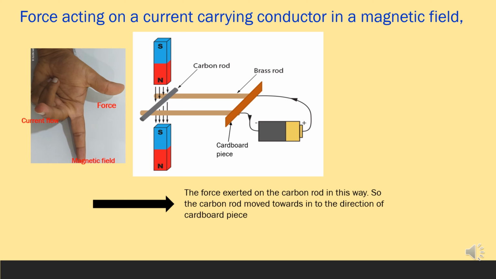The direction of the force acting on the conductor can be found using Fleming's left hand rule. As shown on the screen, the thumb represents the force, the index finger the magnetic field and the middle finger the current flow. You will observe that the motion of the conductor takes place in a direction perpendicular to both the direction of the magnetic field and the direction of current flow.